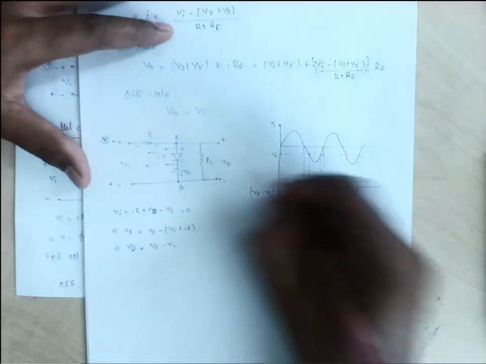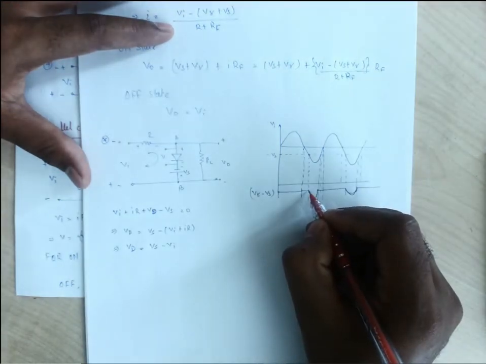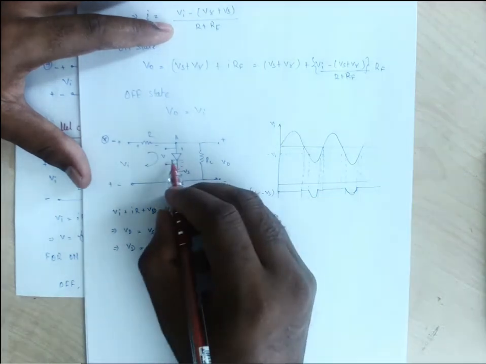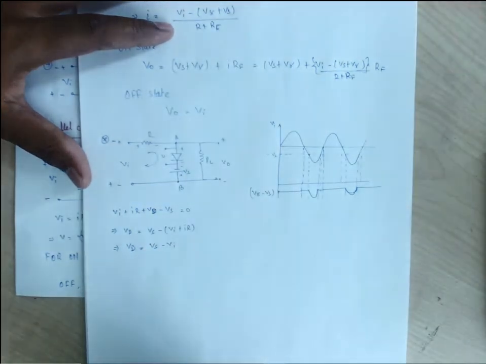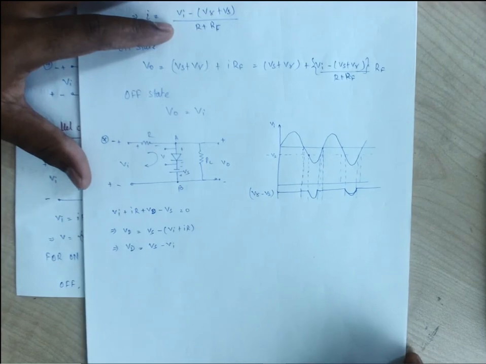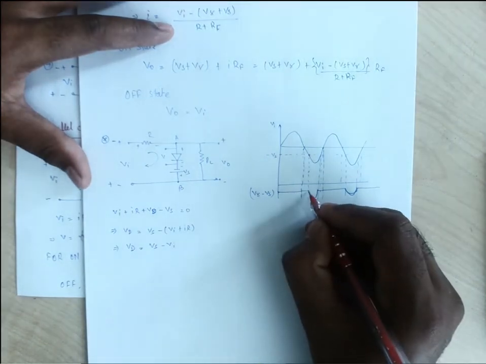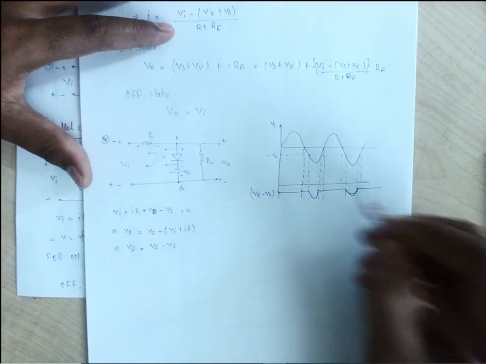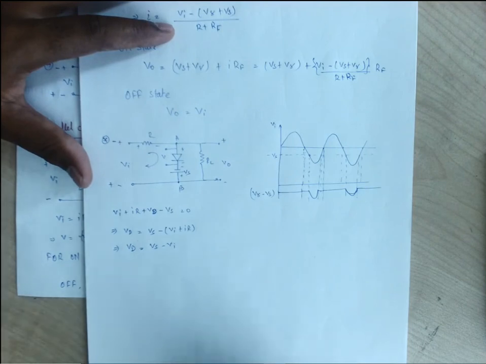So the moment the diode is in the off state, for which our Vi is greater than Vs, the output will start flowing through this load. The output will be the same as the input. This is the input, this is the output.